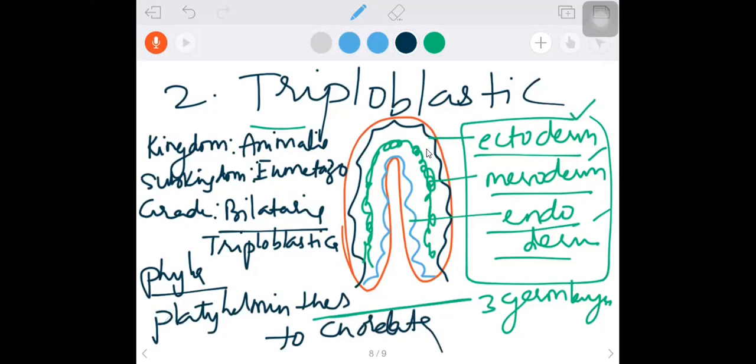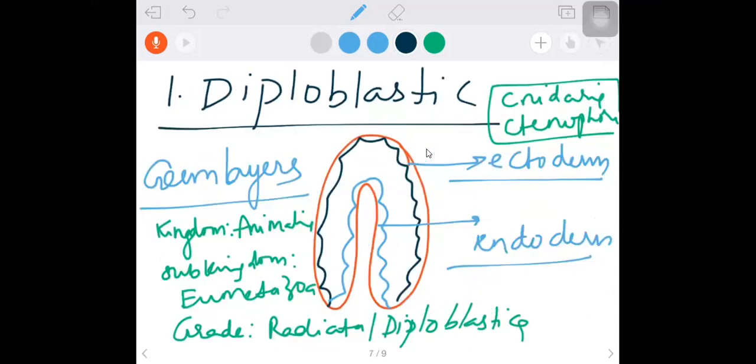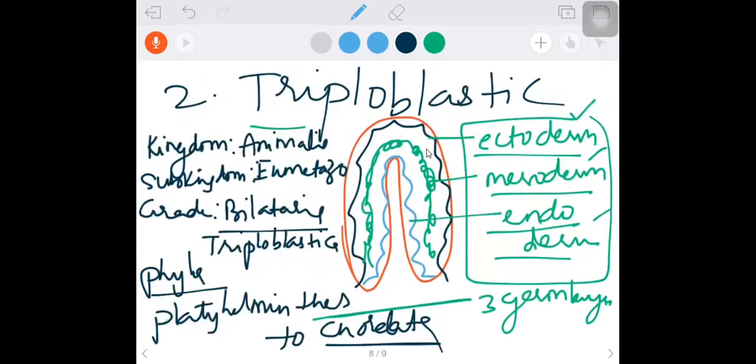That means Platyhelminthes, Nematoda, Annelida, Arthropoda, Mollusca, Echinodermata, Hemichordata, and Chordata. All of them exhibit the triploblastic condition. Here we are, the chordates. We are chordates, so we all have the three germ layers. We discussed the diploblastic and triploblastic conditions.